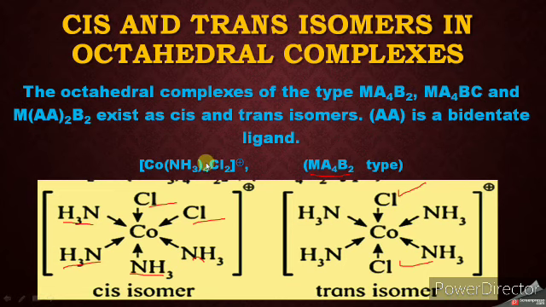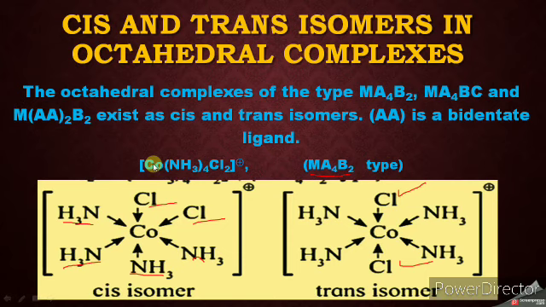So what is the example of this type? [Co(NH3)4Cl2]+ complex. So what is the name? It is tetraamine dichloro. What is the overall charge? It is +1, and chlorine has -1. So there are two chlorine. So x for cobalt and -2 for 2 chlorine is equal to +1. So cobalt is 3. So your oxidation state of cobalt is 3. So name is tetraamine dichloro cobalt 3 ion.